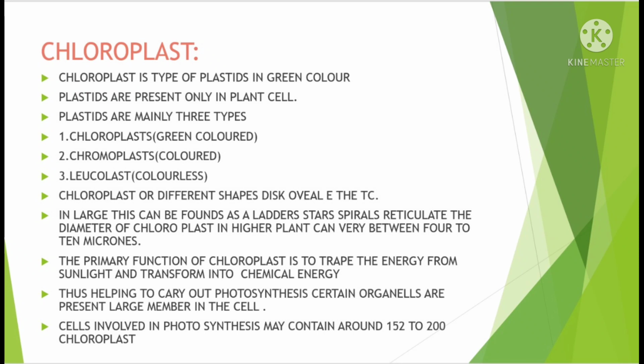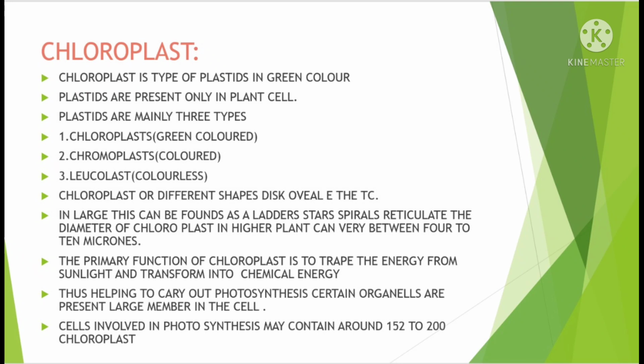Chloroplasts have different shapes like disc, oval, etc. In algae, they can be found as ladder, star, spiral and reticulate shapes. The diameter of chloroplast in higher plants can vary between 4 to 10 microns.